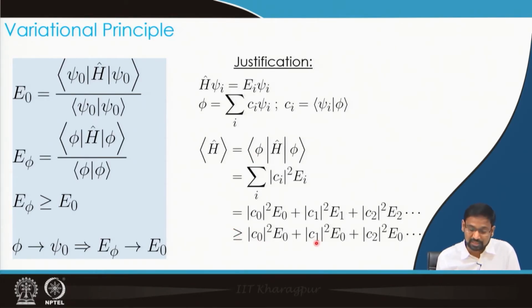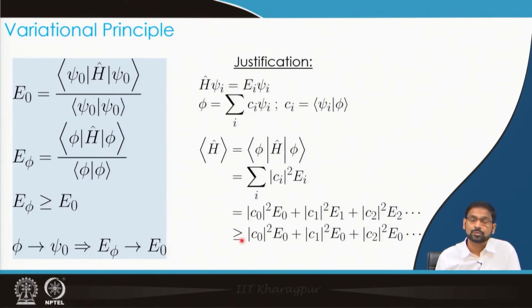The condition is that C1, C2, C3, C4 and so on should become 0. Only C0 should survive, and therefore, C0 will become 1, and when I multiply 1 with E0, I would get E0, and only in those cases would I get this equality.